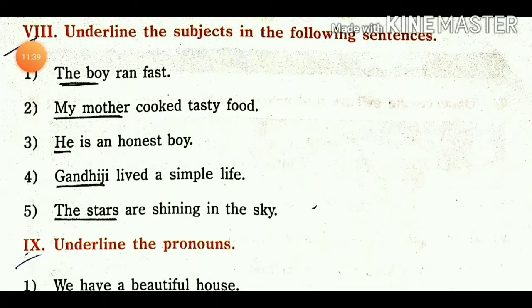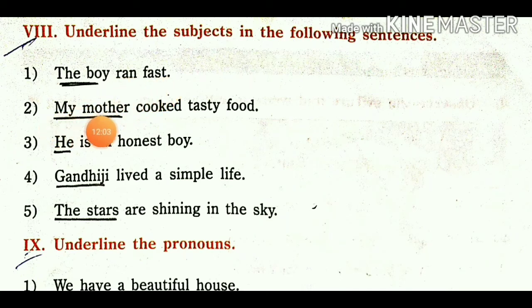Number 8 example, underline the subjects in the following sentences. So we want to underline the subject here, and the remaining part is the predicate, which we have learned in the subject and predicate lesson. The boy is the subject, ran fast is the predicate.